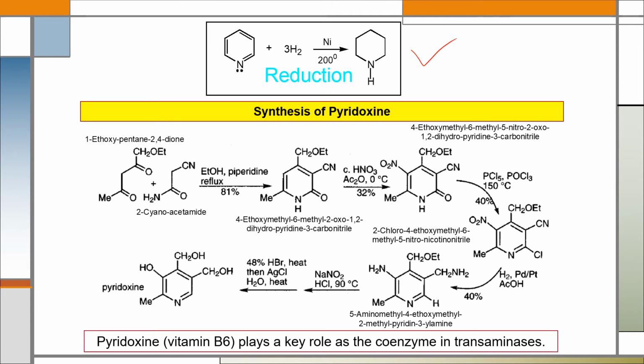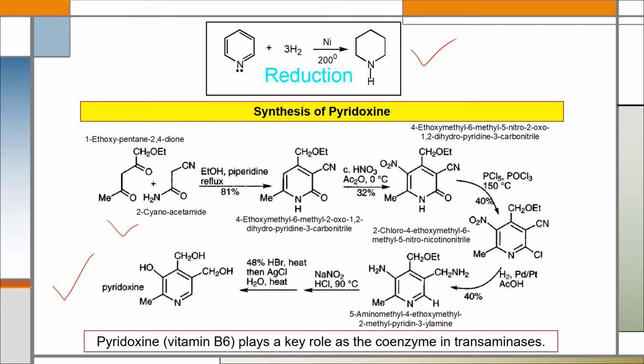Now about the synthesis of a pharmaceutically important compound which contains a pyridine ring in its structure, that is the synthesis of pyridoxine, that is vitamin B6. We can see from the structure of pyridoxine or vitamin B6 that it contains a pyridine ring in its structure. For the synthesis of vitamin B6, we can follow this synthetic pathway. We have to start the reaction with 1-ethoxypentane-2,4-dione with